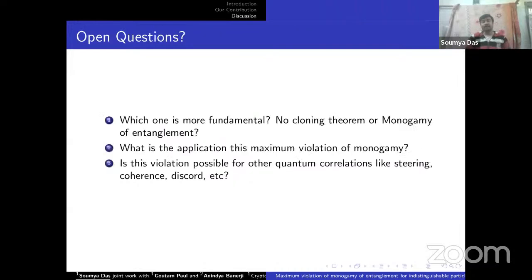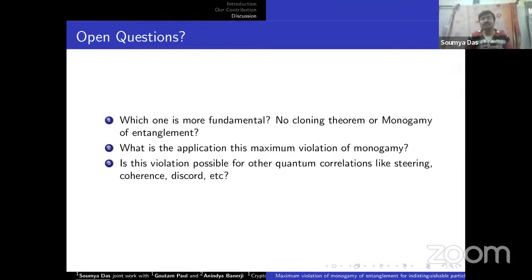So now it's time for the open question. We show that in the distinguishable domain, maximum violation of monogamy of entanglement leads to violation of the no-cloning theorem. But in the indistinguishable domain, monogamy of entanglement can be violated maximally, but the no-cloning theorem cannot be violated in principle in quantum mechanics. So which one is more fundamental, the no-cloning theorem or monogamy of entanglement? We don't know yet. This is an open question from my work.